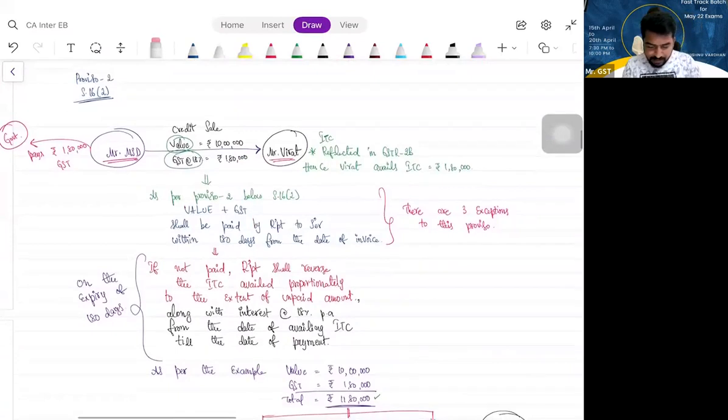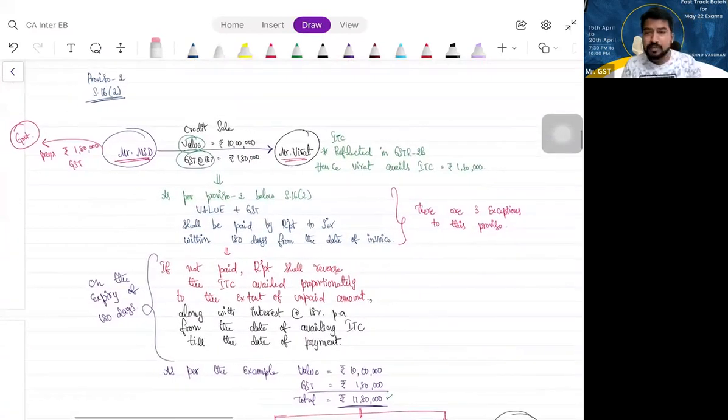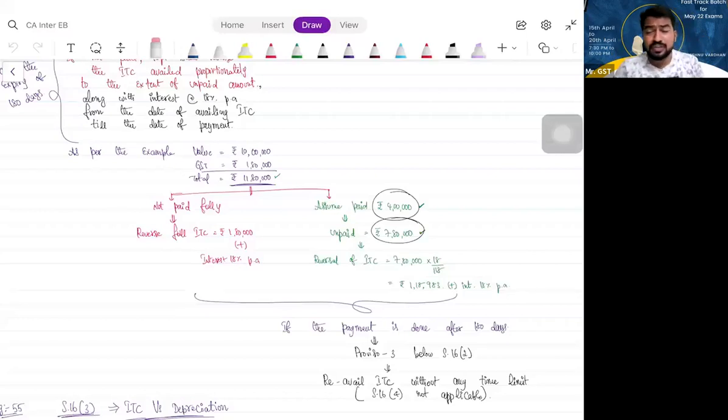So please copy the example. Is it visible? Yes, sir. Give the heading: second proviso below section 16, subsection 2. Copy fast. So that is what section 16, subsection 2.